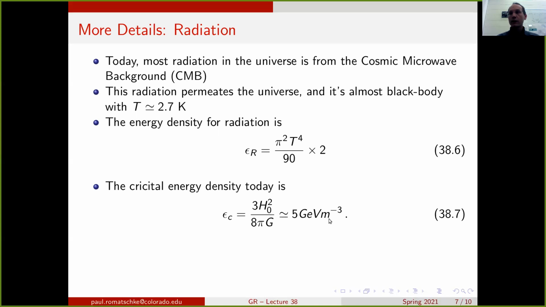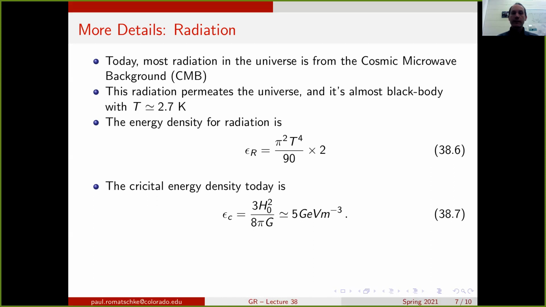Just to give you an idea what that means, the critical energy density today is about 5 protons per cubic meter. So it's the rest mass energy density of 5 protons in one cubic meter. Clearly that is a very low density, but everything larger than this would be overdense, and everything with fewer than 5 protons per cubic meter is underdense. As I said, the observational data today suggests that the universe is at about that level.